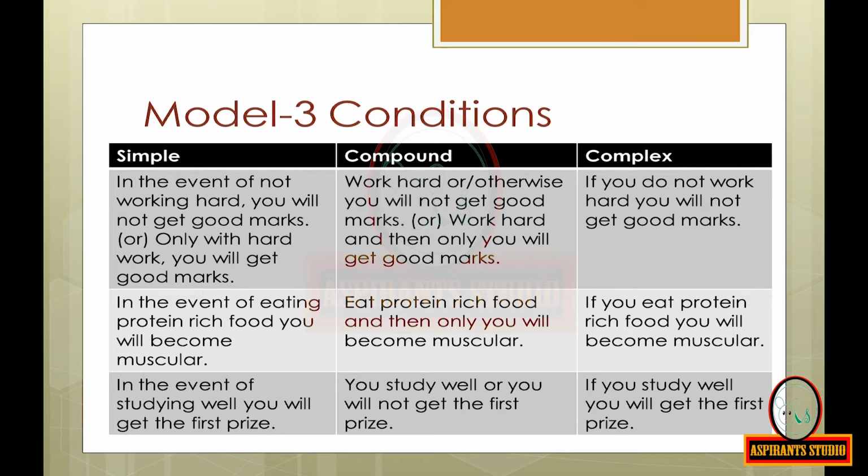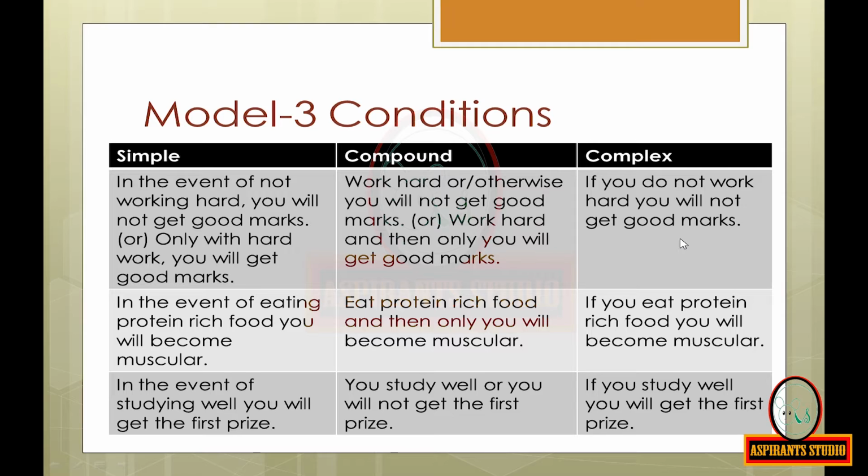Now the compound sentence will be, work hard or you will not get good marks. Otherwise we can say, work hard, otherwise you will not get good marks. Or you can say, work hard and then only you will get good marks. Now look at the complex sentence.